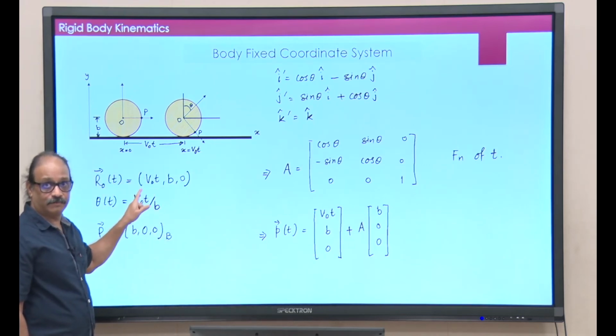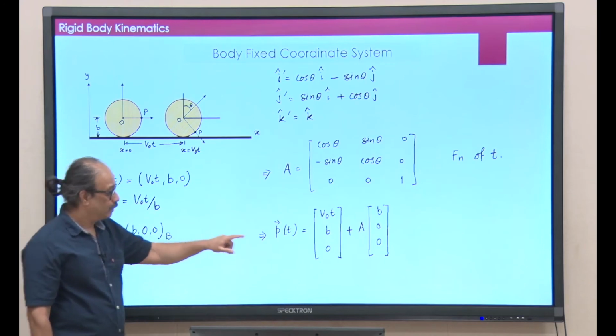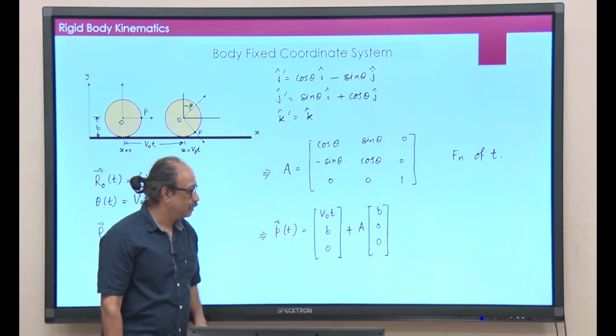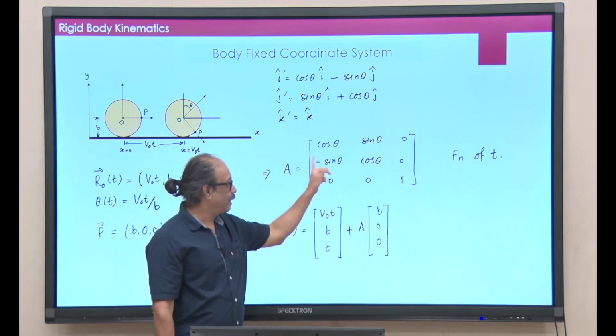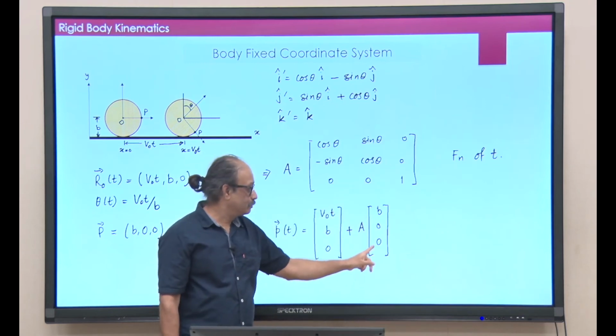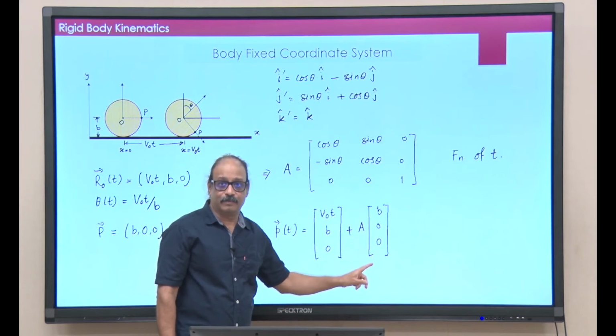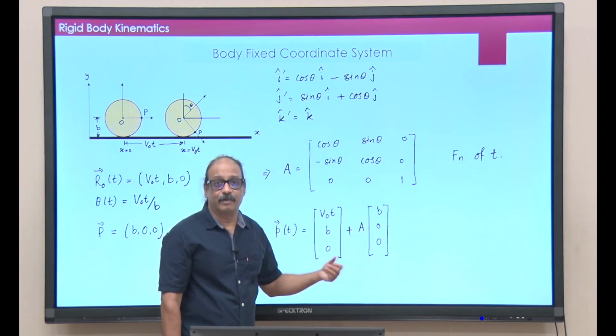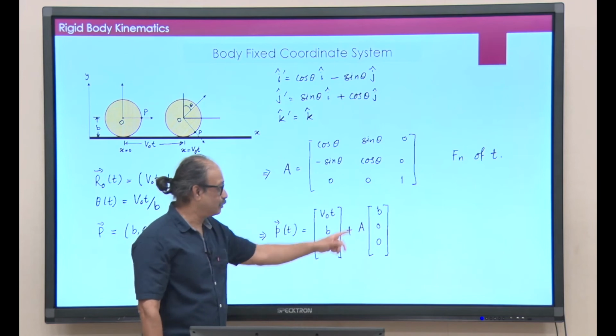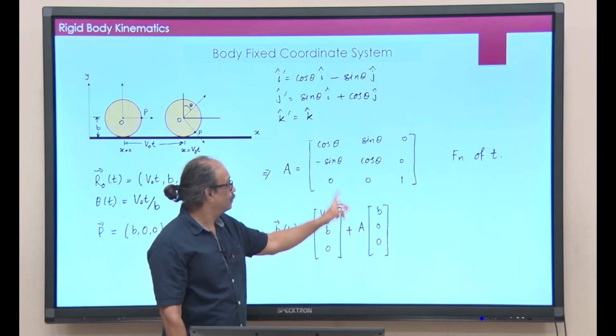Space coordinates of point O are v naught t, b, 0 plus matrix A into, what do you put here? The coordinates of point P with respect to body fixed coordinate system, and that is b, 0, 0.